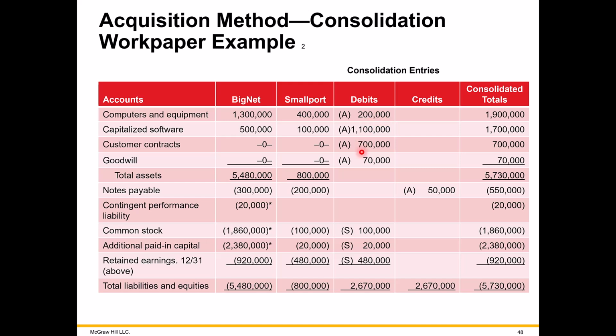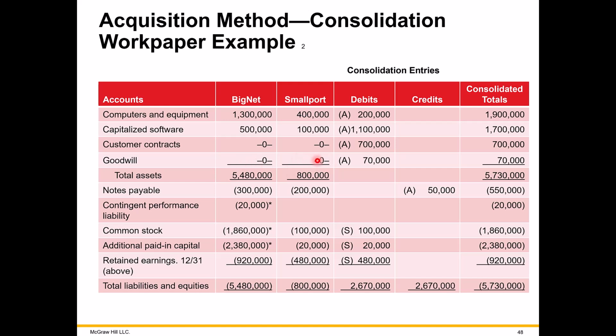Likewise for other assets, including ones that had undervalue or zero value here. And of course, the costs we cannot allocate to specific assets go into that goodwill asset that shows up on the consolidated financial statement. Not on the books of Big. You're not journalizing this 70,000 here in Big's assets.